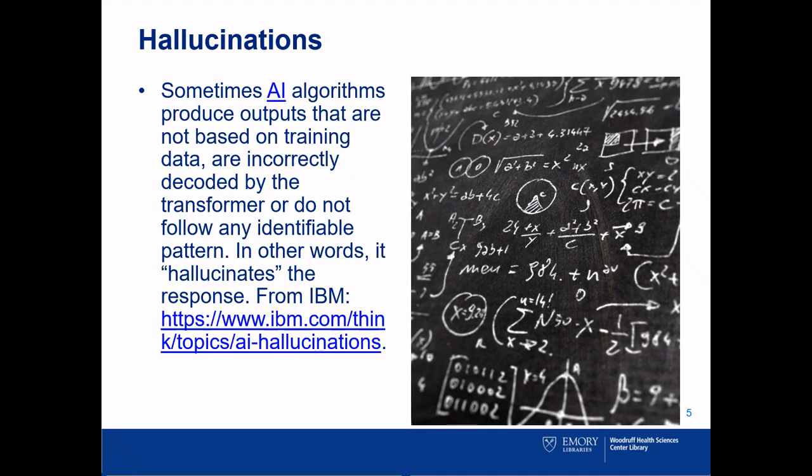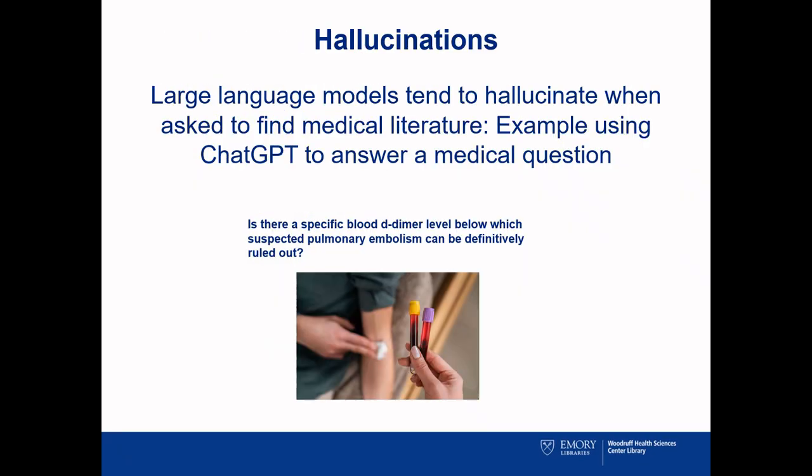AI hallucinations are when the AI algorithm produces outputs not based on the training data. In our examples, AI will produce medical citations that look very real, but upon closer inspection are fake. To show how large language models, or LLMs, tend to hallucinate when asked to find medical literature, we will use ChatGPT to answer the medical question below.